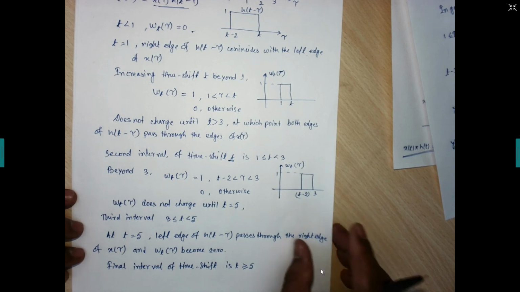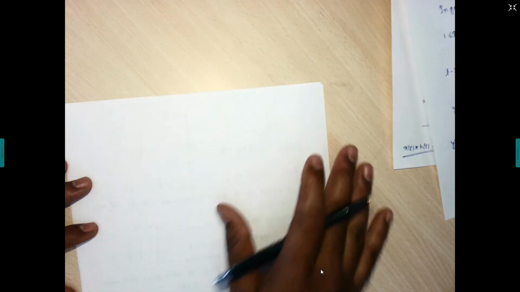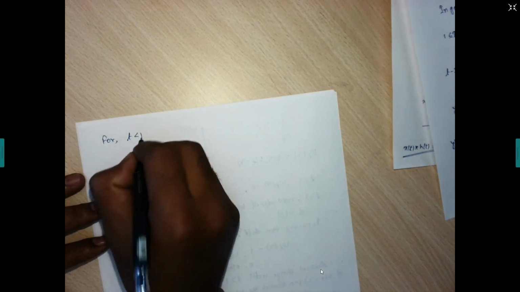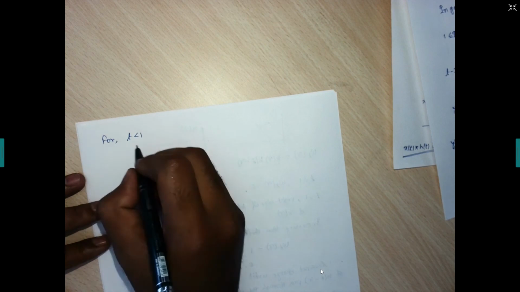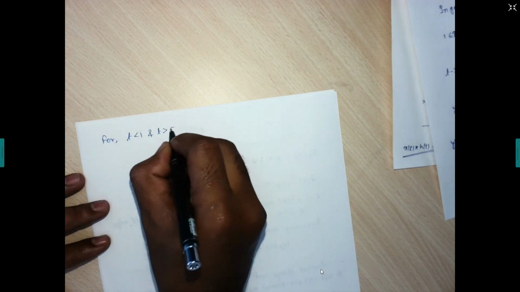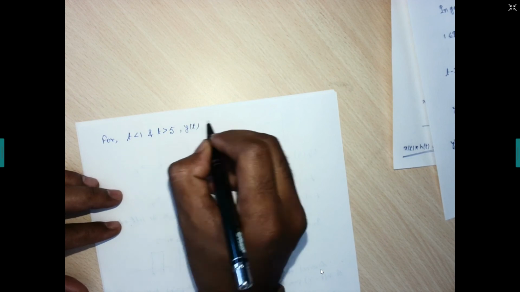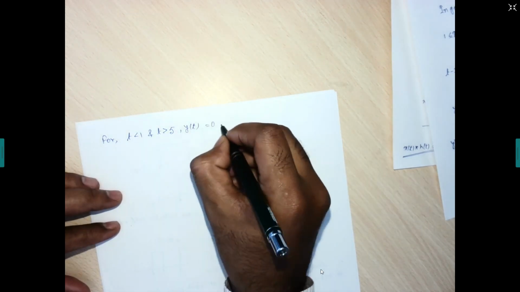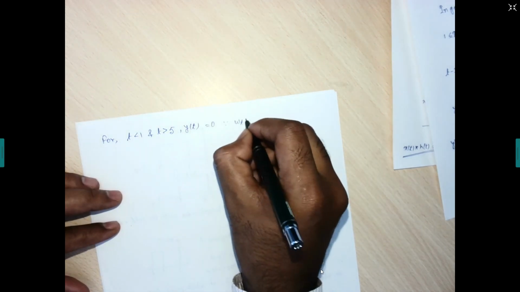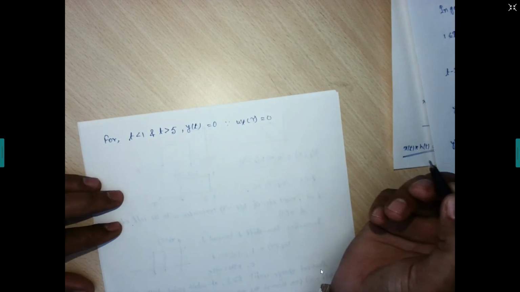Clear? So if we summarize this, what can we write? For t less than 1, we have been talking about the time shift, okay, and t greater than 5, y of t is 0 since w t tau is 0.